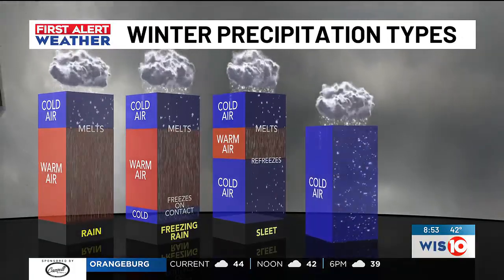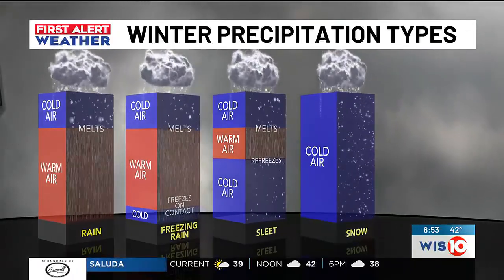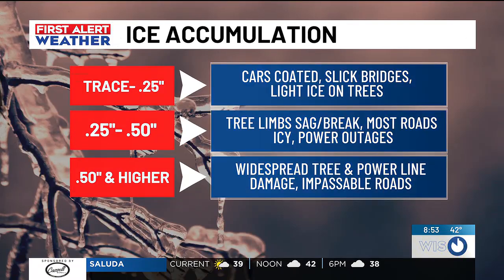And of course, when we have that cold air from aloft to ground, that's when we have the snow. But snow lovers, I am so sorry, you're not going to see any snow with this wintry mix. So our main concern is going to be the ice due to the freezing rain. And once we get to about a quarter of an inch of ice accumulation, that starts to weigh on tree branches and power lines, because elevated surfaces such as those tree branches and power lines start to see those ice accretions first.